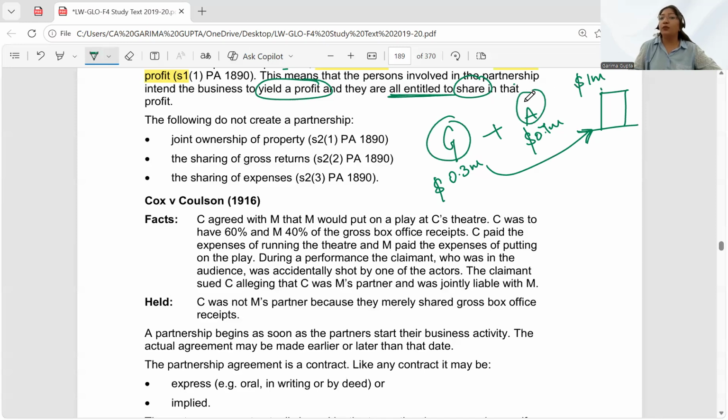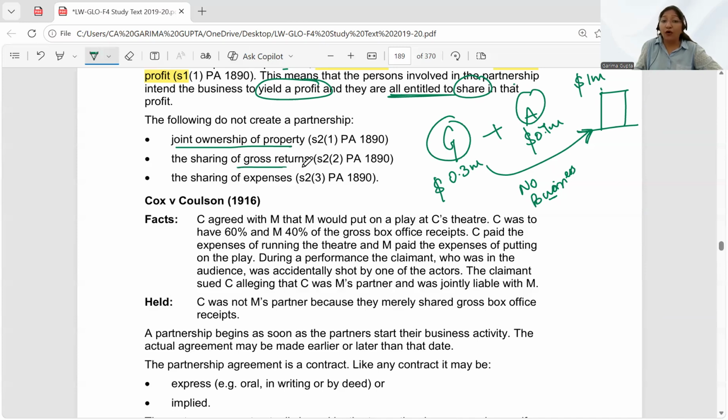Of course, there are two or more people involved, but there is no business over here. We are just co-owners. We are just joint owners of this property. If there is no business, there is no partnership. So just having a joint ownership in the property does not mean that it is a partnership.